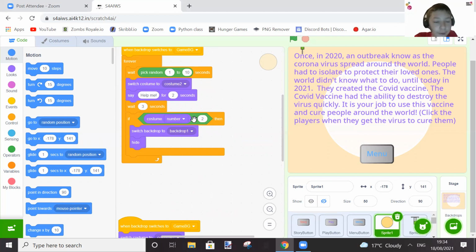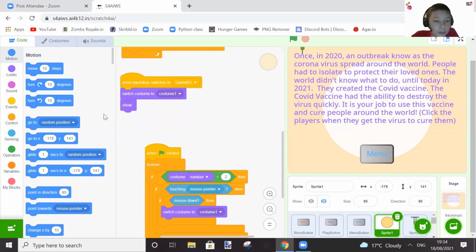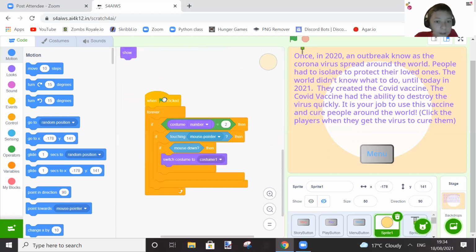And of course, after 3 seconds, which is how long you have to stay for, if the costume number equals 2 still, then it'll switch backdrop to backdrop 1, which basically means the you lose screen. There's also the game background, which is just to show itself.